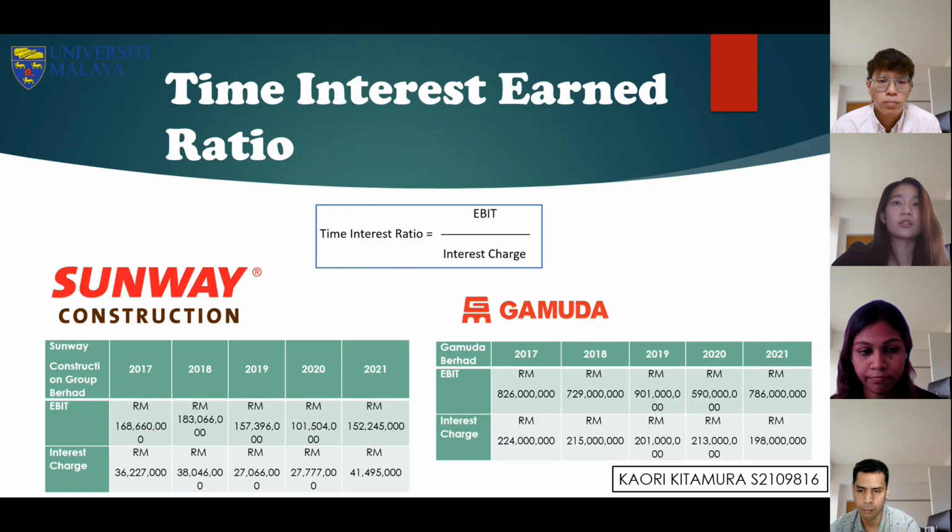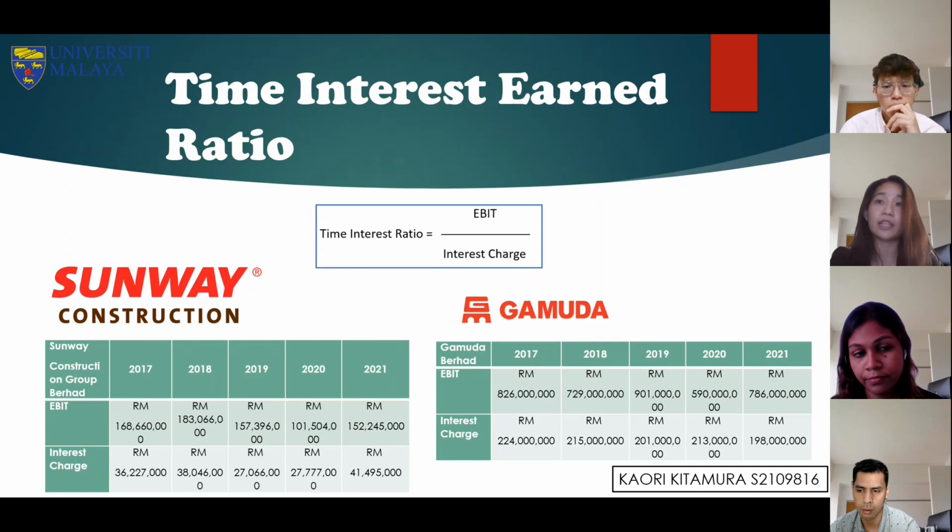Next slide. So the next one, I will talk about the times interest earned ratio. This basically measures the ability of a firm to cover its interest expenses out of its operating income. From the table here, we can see that both companies' earnings before interest and taxes are more than their interest charge. So it indicates that, next slide.